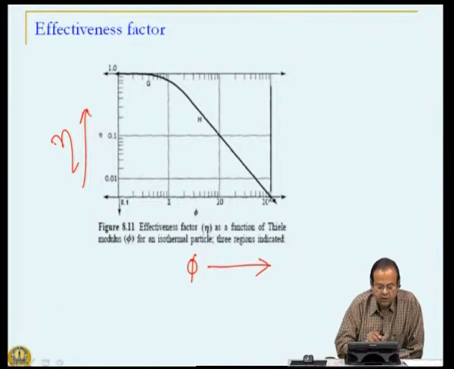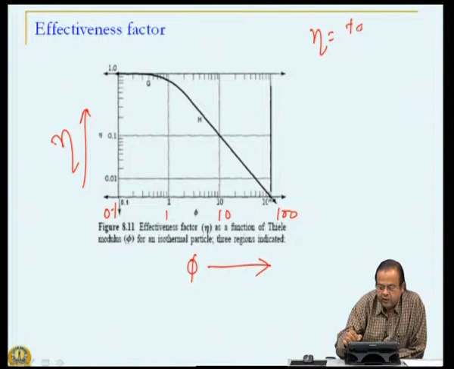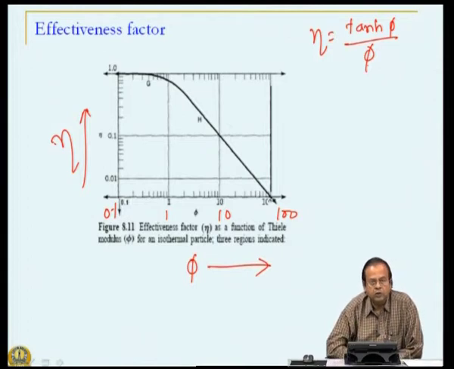The values here are 0.1, 1, 10, 100 and so on. This is the solution of the effectiveness factor being tan phi by phi.